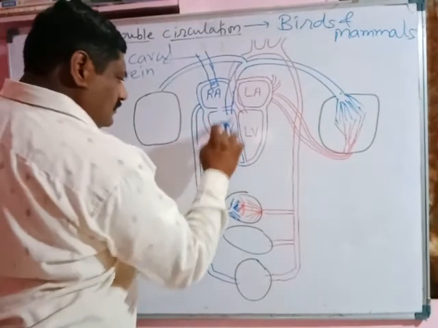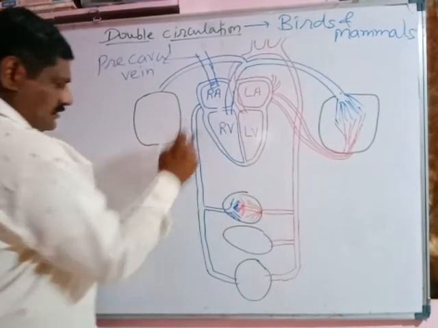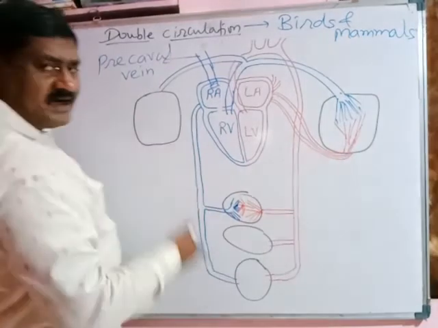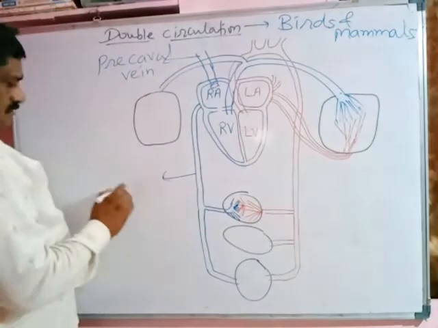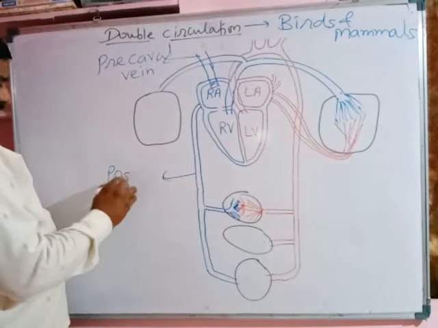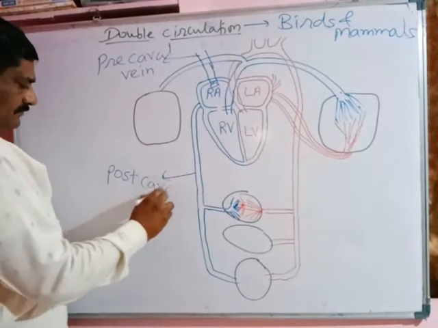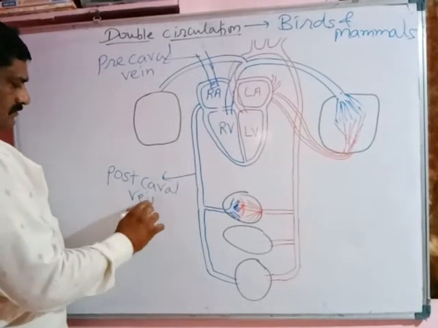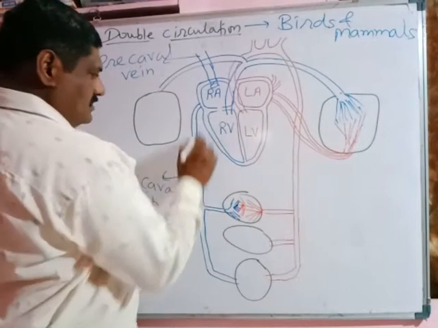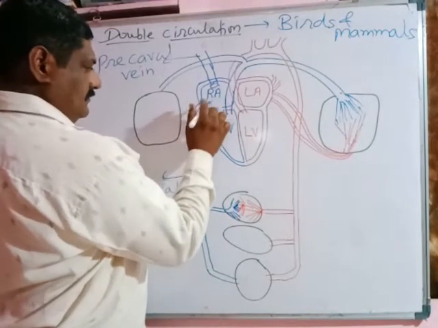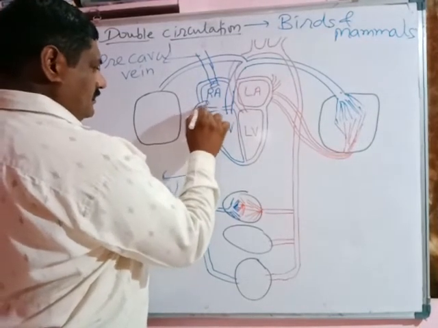From the posterior region, the lower parts of the body, the inferior vena cava, or postcaval vein, carries deoxygenated blood and pours it into the right auricle.